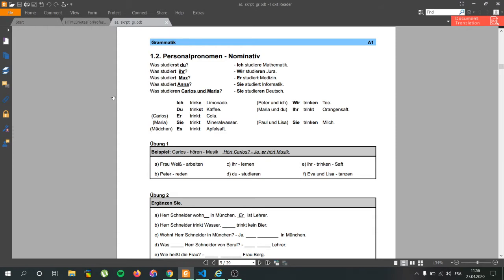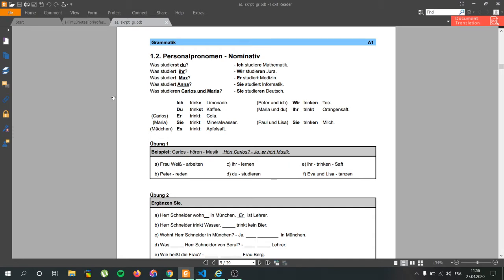German. So we left it here. Personal pronouns, nominative. So it's just the basic stuff like I, you, he, she, and so on. In German, that would be ich, du, er, sie, es. It's the same order: ich, I; du, you; er, he; sie, she; es, it.